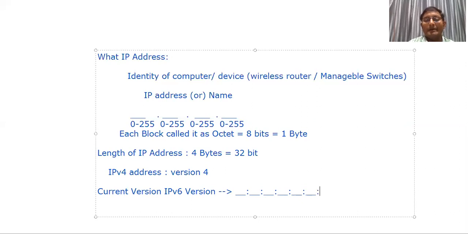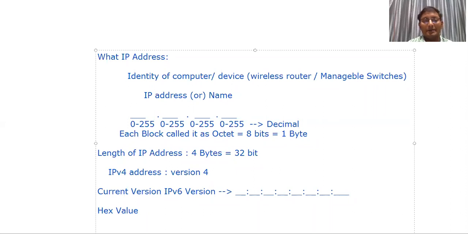In hexadecimal we have 8 blocks: 1, 2, 3, 4, 5, 6, 7, 8. Each block is a hex value. In IPv4 this is a decimal value. Decimal value means you could use 0 to an unlimited number, but here we are limited to 0 to 255.